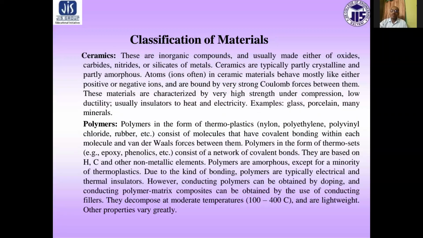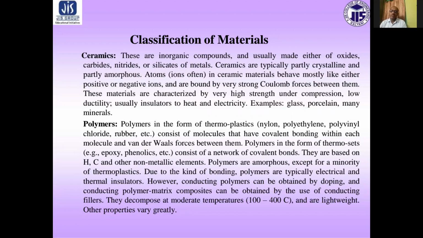Ceramics. These are inorganic compounds and usually made either of oxides, carbides, nitrides, or silicates of materials. Ceramics are typically partly crystalline and partly amorphous.